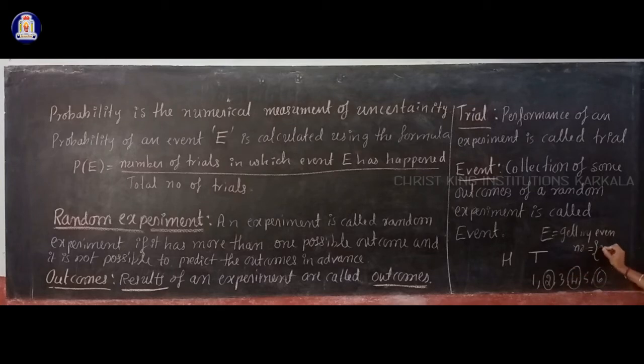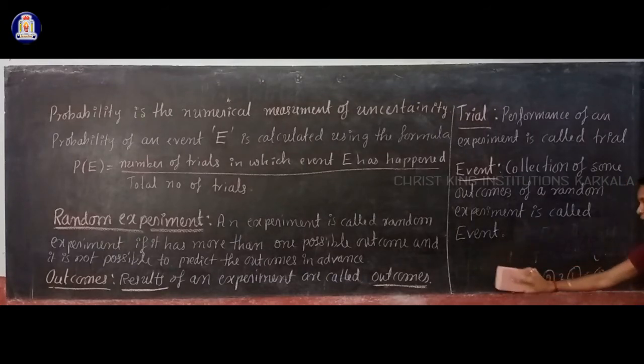So if we collect that here, 2, 4, 6, that is what? That is the collection of some outcomes of the random experiment rolling a die. So this is called an event. Or you may say that getting an odd number, then in that you will get 1, 3, 5, like that. So collection of some outcomes of a random experiment, that is called an event.